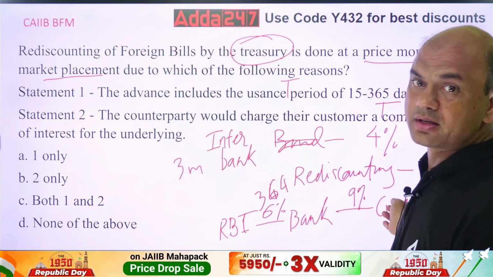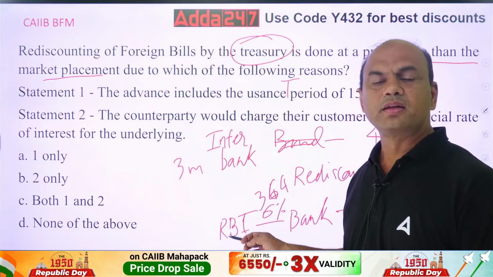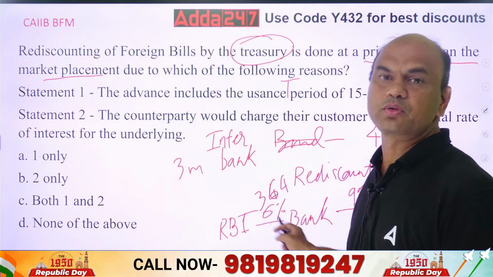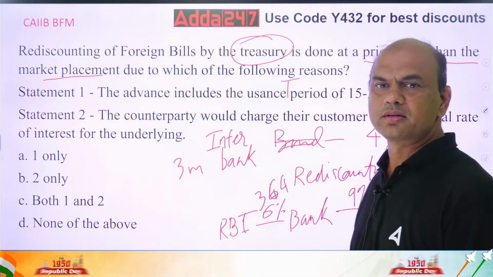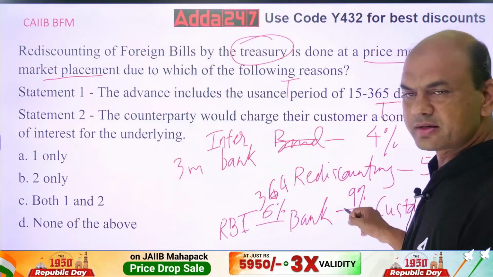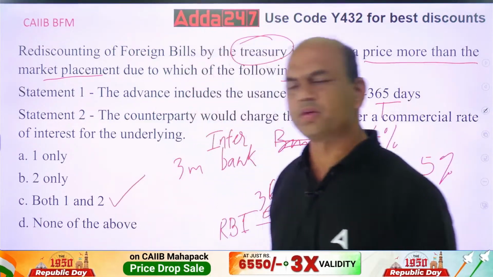So bank is earning a lot without taking the risk. See, in this rediscounting, what is happening? The risk is taken by RBI now, because the assets are transferred to the RBI. This bank will sell these assets to RBI, the rights of these assets. So that's why this is higher. So obviously both are true. Both 1 and 2 are true.